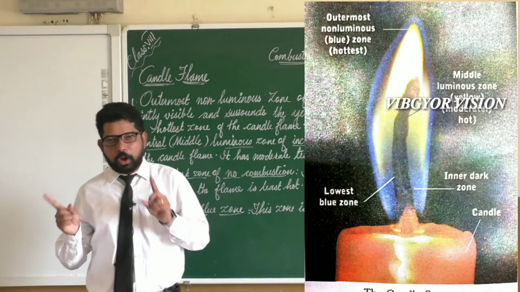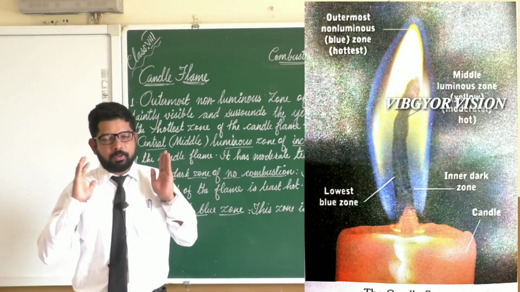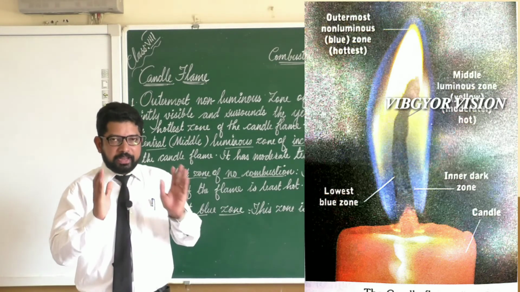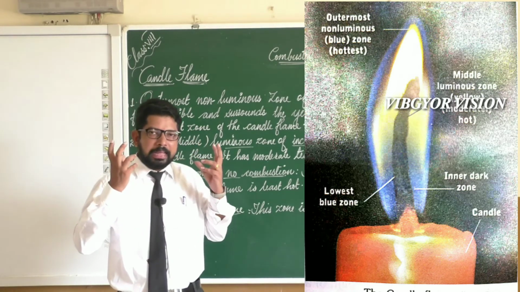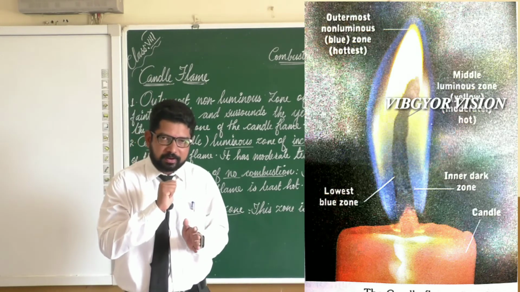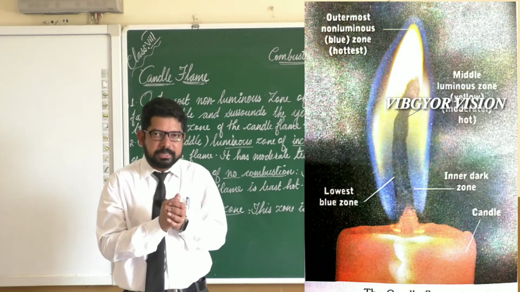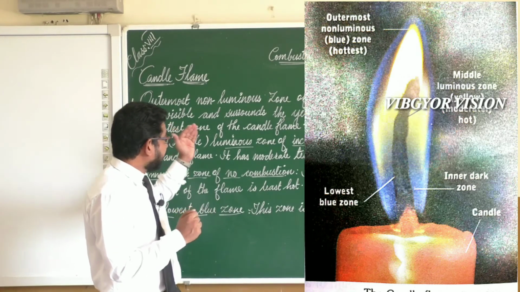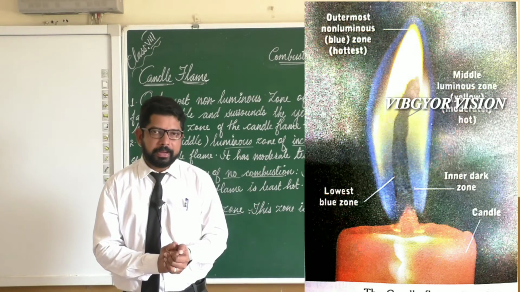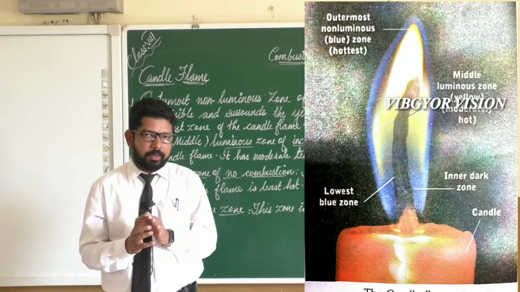So the main point you have to remember, it is the main part of the candle flame, or the major zone of the candle flame. If you have taken a candle flame, you can see most of that flame will be yellow in color, right? That yellow part is the central or middle luminous zone. Hope you are getting it. So this is the major part of the candle flame.